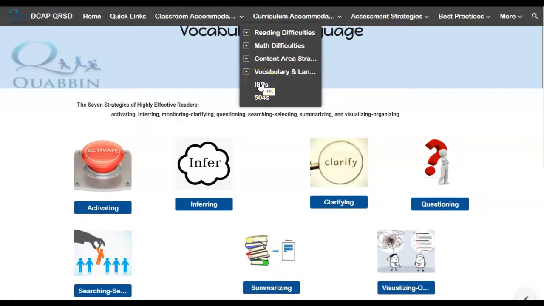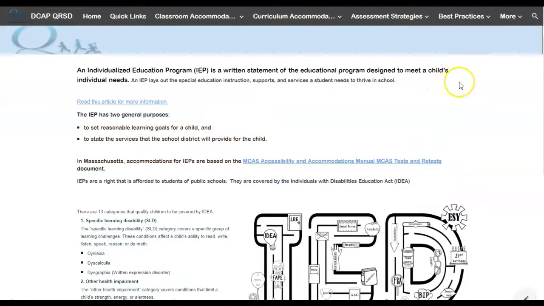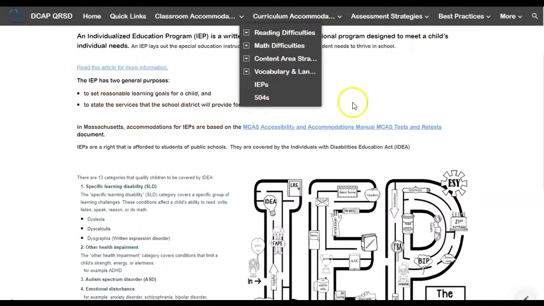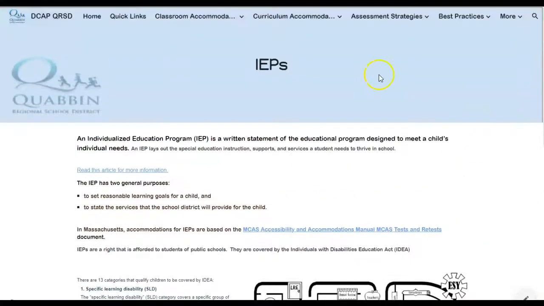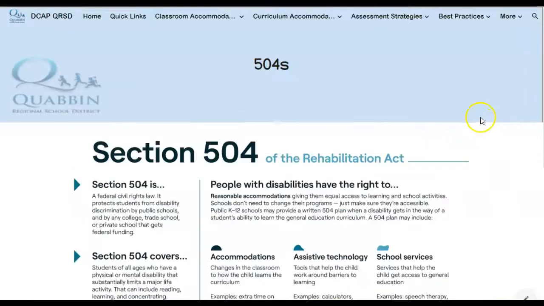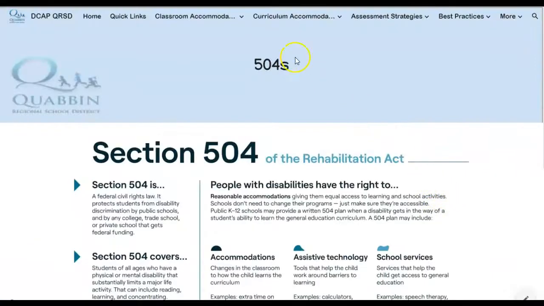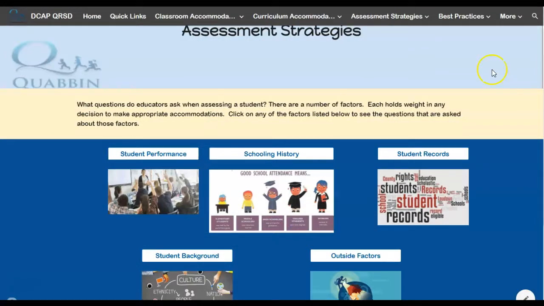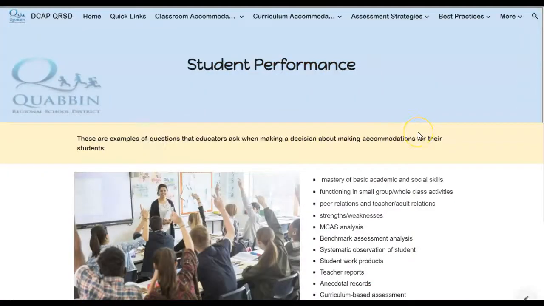However, sometimes you do have students who you must use them with because they're on an IEP or a 504. These two pages, IEPs and 504s, give a little bit more information about what IEPs are and what 504s are. I've also linked an article that is quite helpful. Perhaps you're wondering how students are assessed for their IEPs and 504s. Well, here we have listed from the DCAP the ways in which students are assessed.